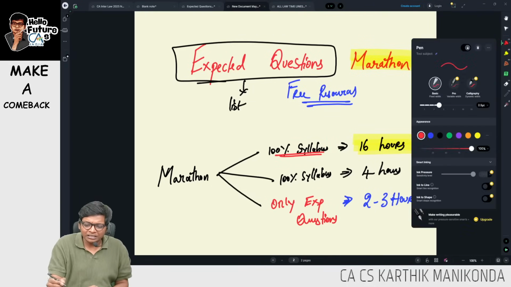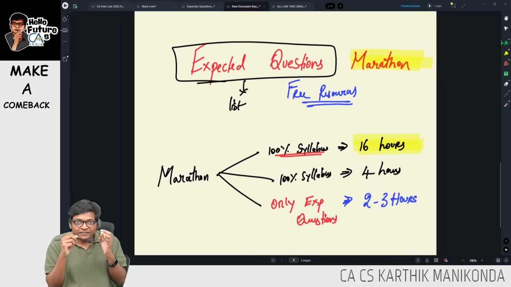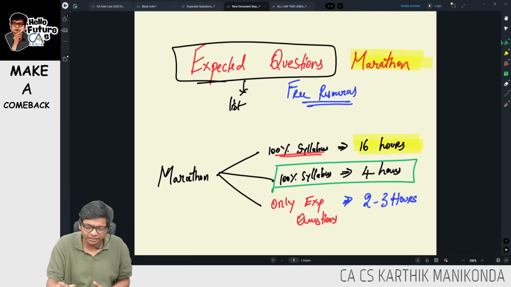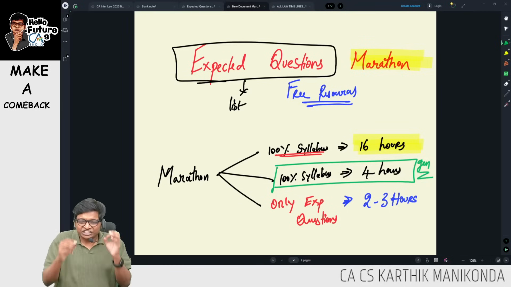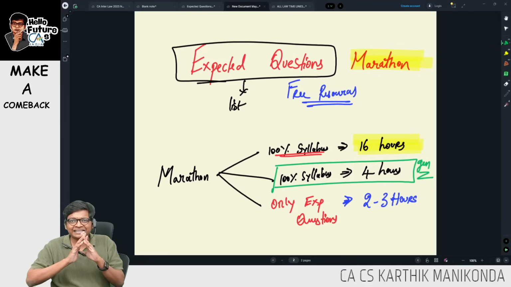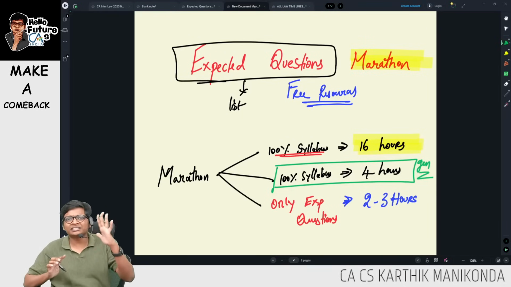What I will strongly recommend, I will say even better than my expected question marathon, I am not simply saying that, is the 100% syllabus covered one, which is nothing but the GENZ marathon, guys. In 4 hours it's a killer where the entire syllabus is covered. If you need 100% syllabus revision, sir, go watch the GENZ marathon.